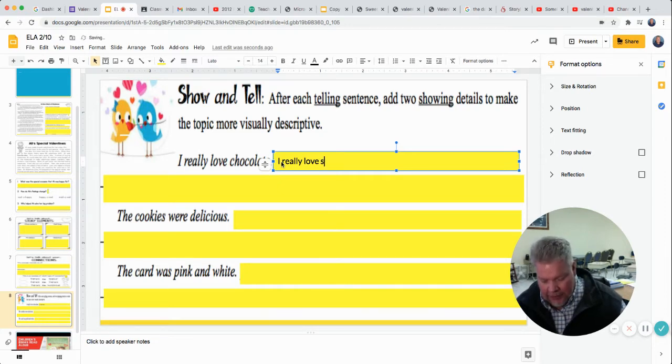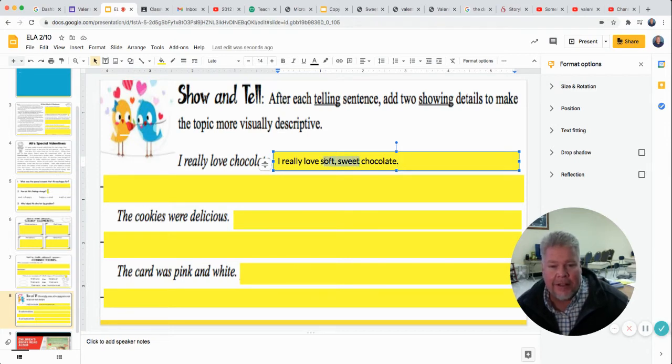I love soft, caramelly chocolate. I don't know if I spelled caramelly right. I'm just going to make it simpler. I love soft, sweet chocolate. I don't like crunchy. I just like it to be soft. I really love soft, sweet chocolate. So I added these two adjectives. You don't have to, you can do that, but you don't have to put those.